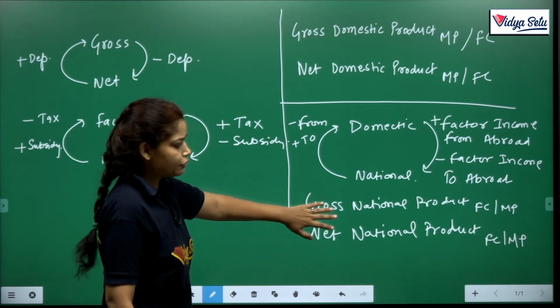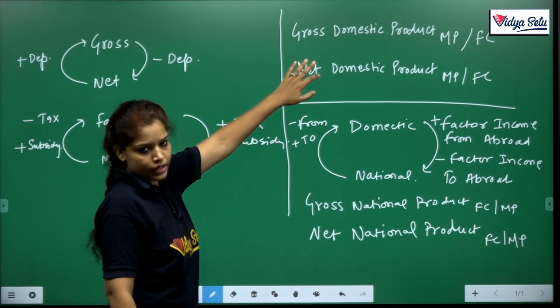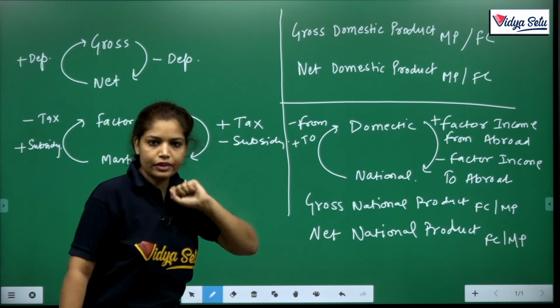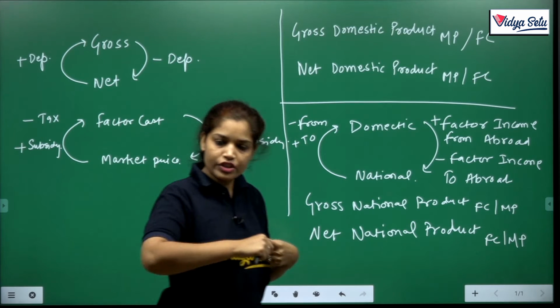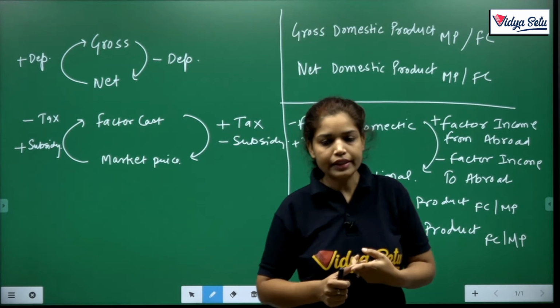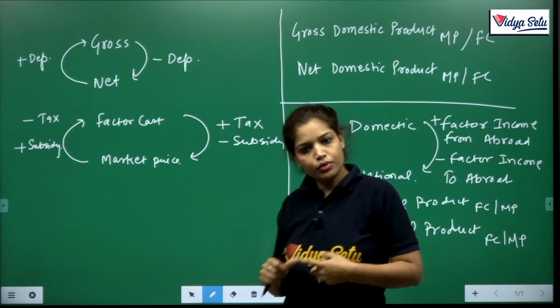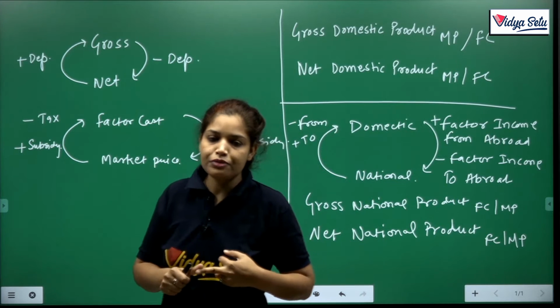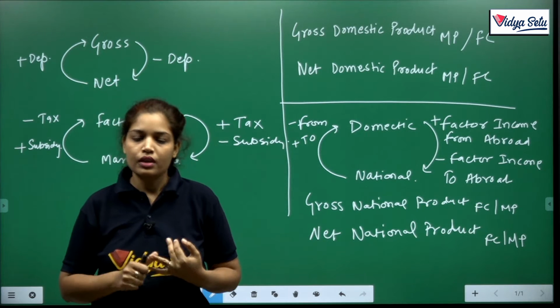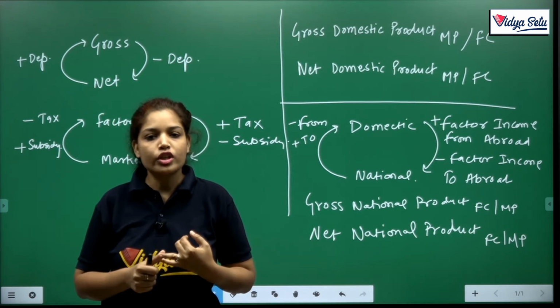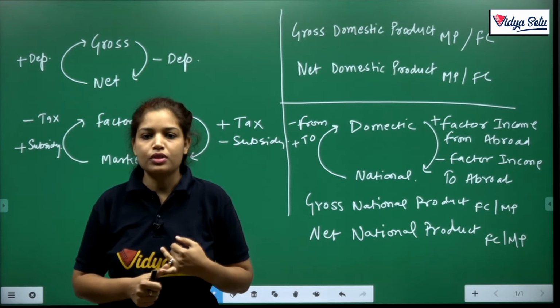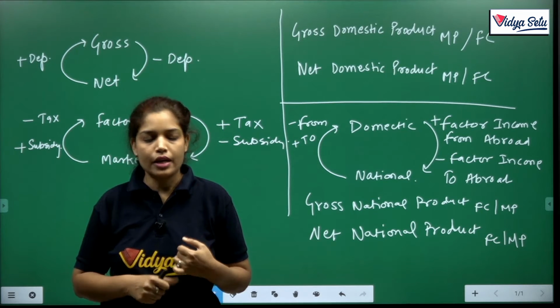Clear? So there are 4 concepts and 4 concepts, so in total there are 8 concepts. First GDP MP, GDP FC, NDP MP, NDP FC we already discussed, now GNP MP, GNP FC, NNP FC and NNP MP.